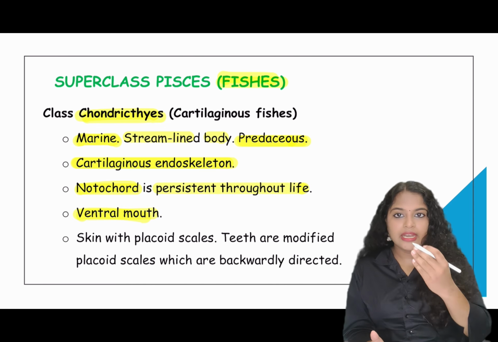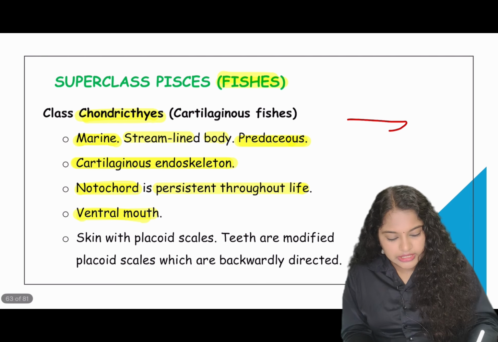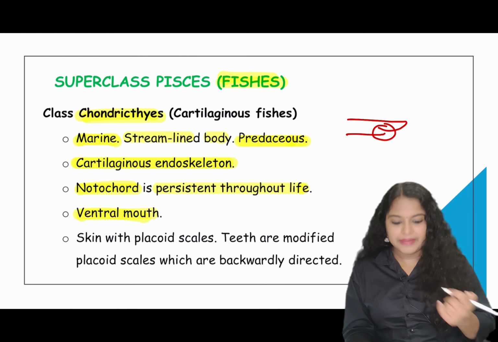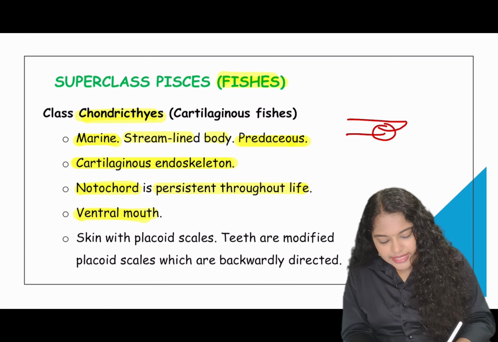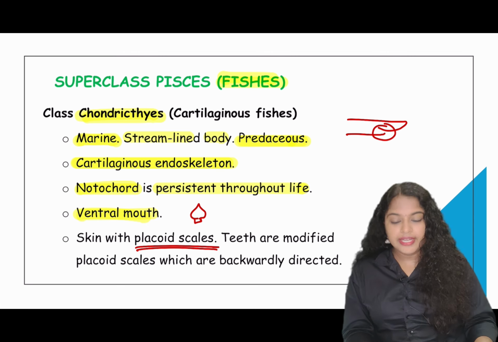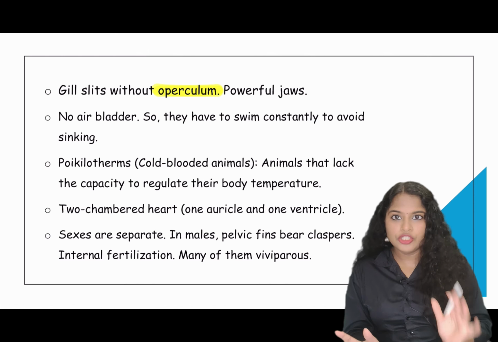They have a ventral mouth, so their mouth will be ventrally placed. Their skin has placoid scales. So what is a placoid scale? Their scales are a little sharp at one end. Their teeth are modified placoid scales which are directed backward. Their gill slits are not covered by any operculum. So they do not have an operculum, but they have a powerful jaw.